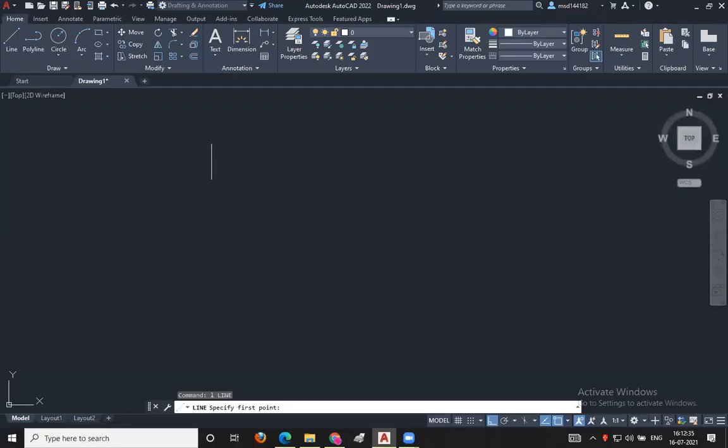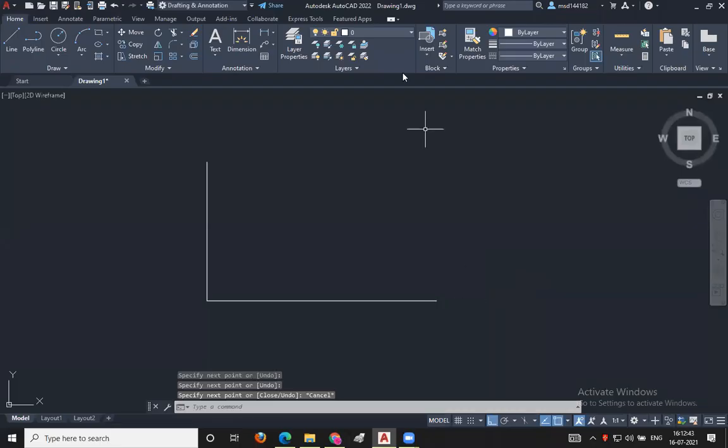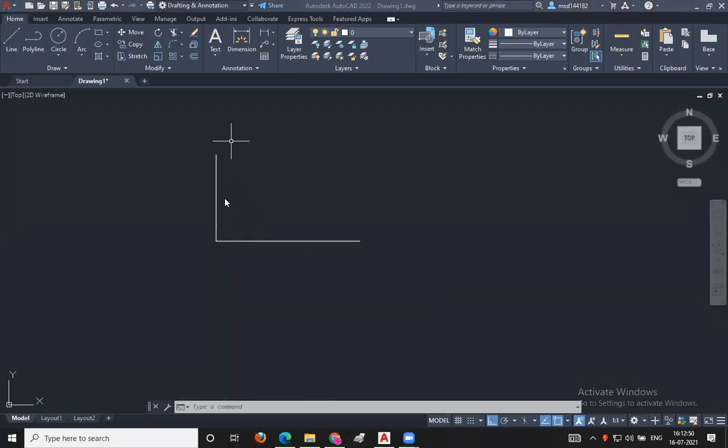So I am taking a line like this. First of all, I am drawing in a vertical way. After that, I have drawn a line in a horizontal way. Then I will press the escape button. We have successfully completed the first step. What is our first step? Drawing a horizontal line and a vertical line. After that, he has said that we should offset it.